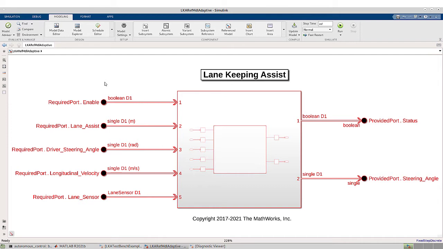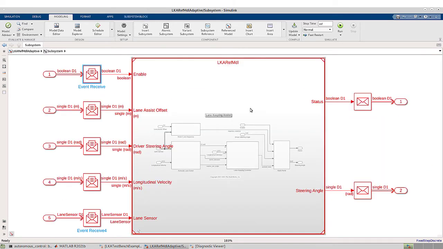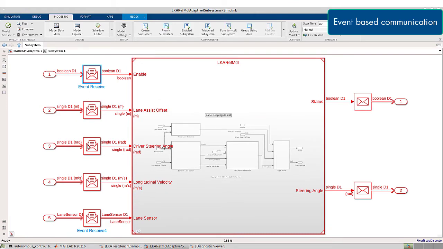This is a version of the model from the Lane Assist reference application. This model uses bus element ports instead of root level inputs and outputs. Bus ports enable intuitive modeling of AUTOSAR communication ports. Let's go into the subsystem. It uses event receive blocks to convert messages to signals. It also uses event send blocks to convert signals to messages. Use message send and receive interfaces to achieve asynchronous event-based communication between components.